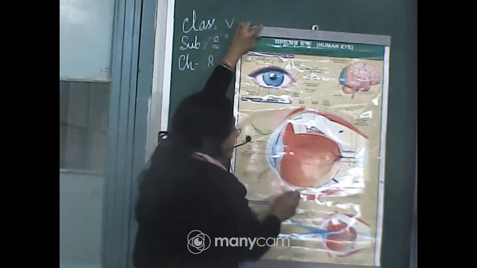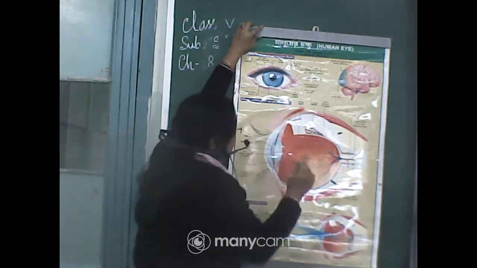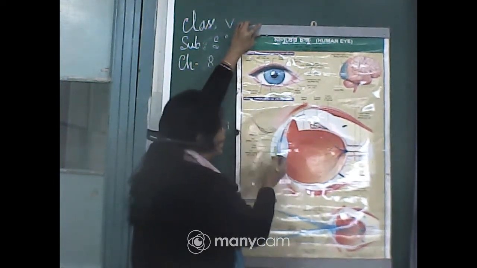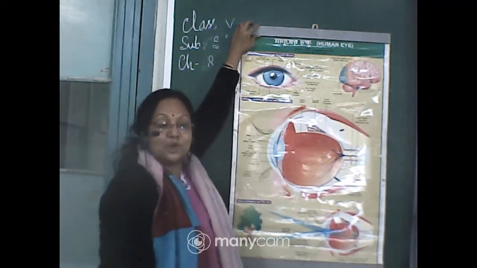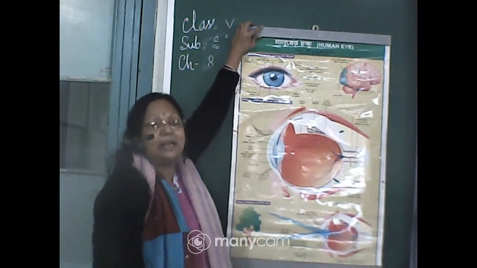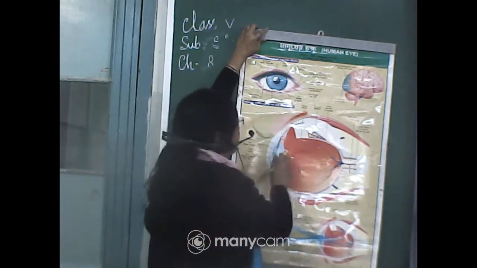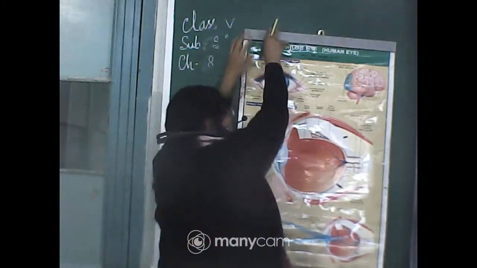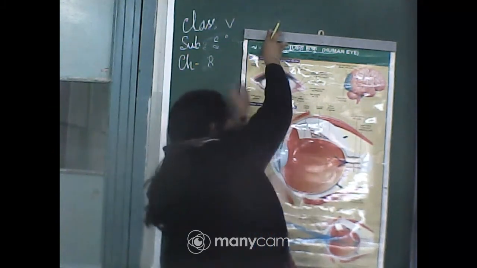This is called the retina. One thing is not given here: just behind this pupil there is a lens. Directly we cannot see the lens of our eyes, it is behind the iris, just behind the pupil. Through this lens the rays go to the retina and make the images.